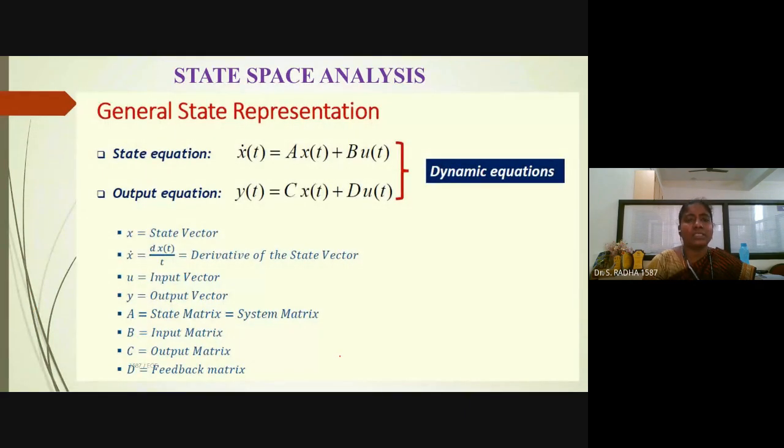And now this is the state model. Using all this, we will make a representation of the system, which is called the state model. In the state model, we have 2 equations. First equation is the state equation. Second one is the output equation. State equation, output equation. Okay.